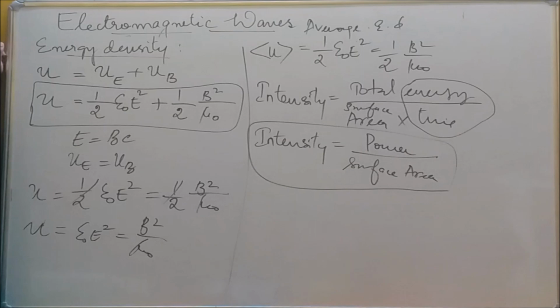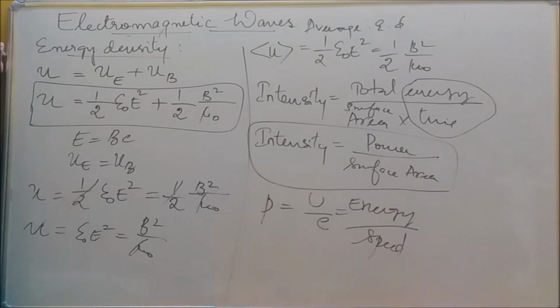So energy crossing per unit surface area per unit time. Energy by time, we know, is power, right? So power by surface area. This is the intensity of electromagnetic wave equation. Power by surface area. This is one of the properties.